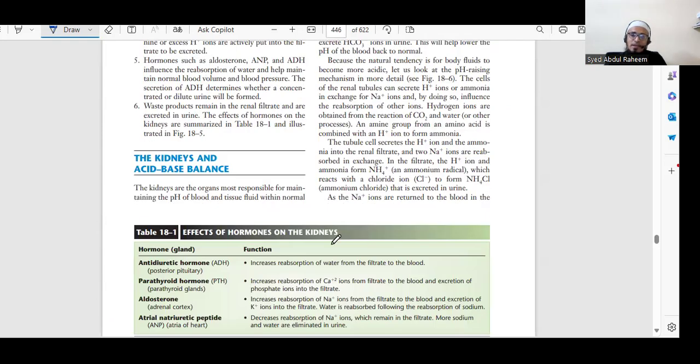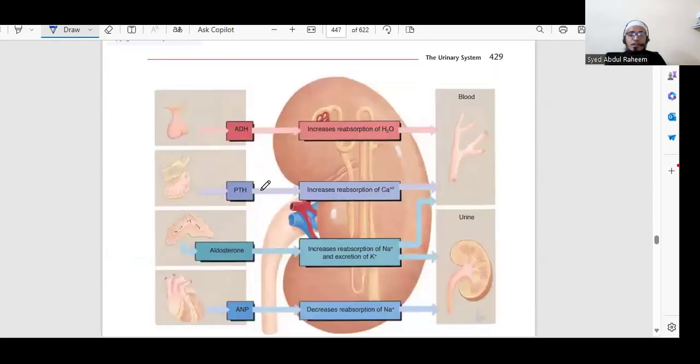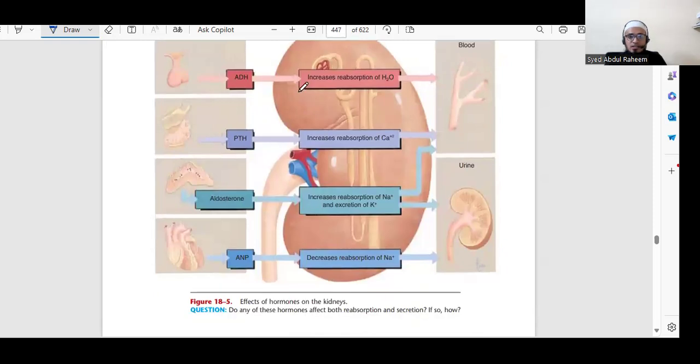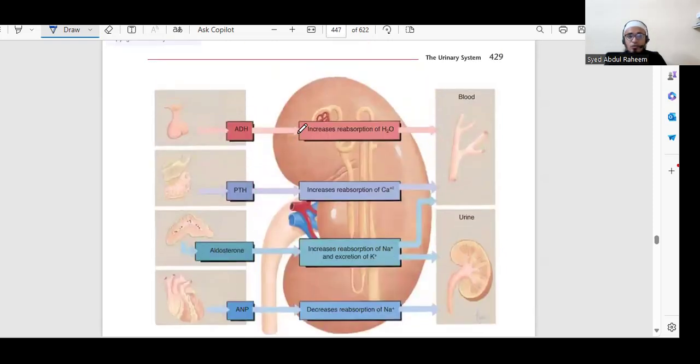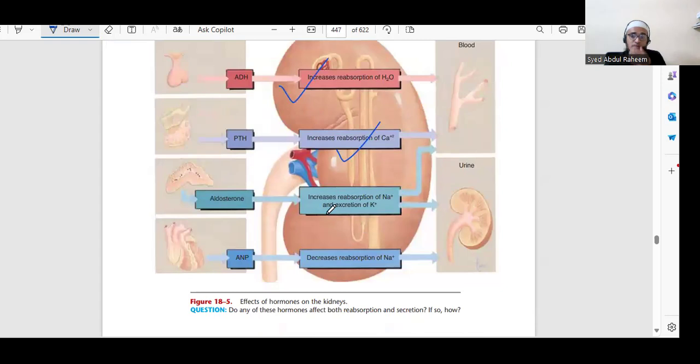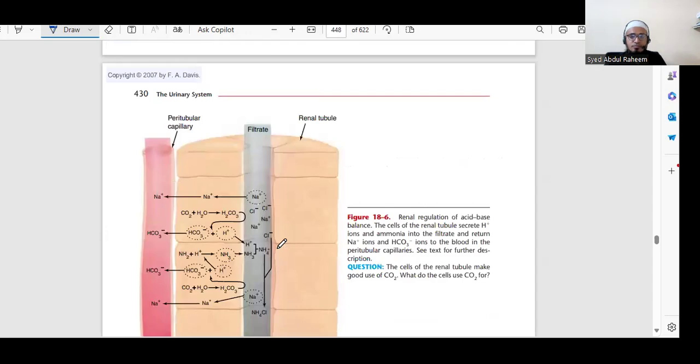Next, we have the acid-base balance, which is the responsibility of the kidney. We can see that ADH increases the absorption of water. PTH increases the absorption of calcium. Aldosterone will reabsorb sodium and release potassium. ANP affects sodium reabsorption. So all these are very important: ADH, parathyroid hormone, aldosterone, and ANP. Very, very important.